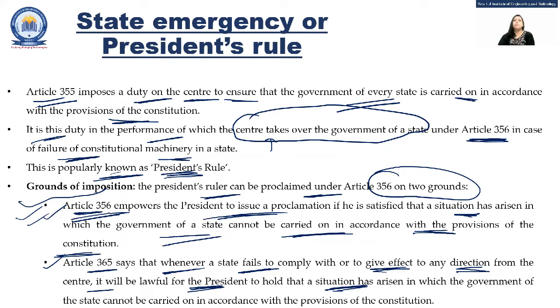So they are saying that first point, where he is not satisfied with the situation. Second point, some of the directions have been given to the state, but the state is not following it properly according to the union's direction. So at that time also the president has the power to declare this state emergency. That is known as president's rule. Here they have said it will be lawful for the president to hold that the situation has arisen in which the government of the state can't be carried on in accordance with the provisions of the constitution. So both of them, 356 and 365, are about a basic constitutional machinery failure in the state where the president needs to take over, or we can say the center needs to take over.